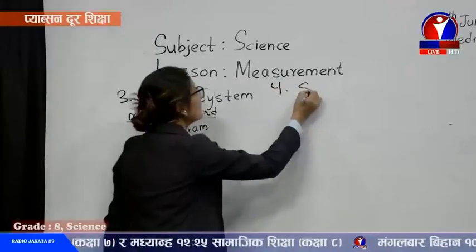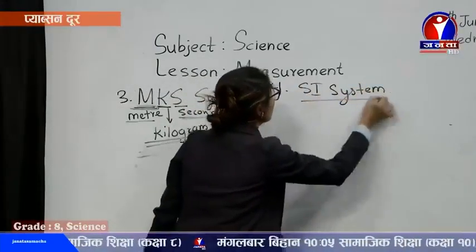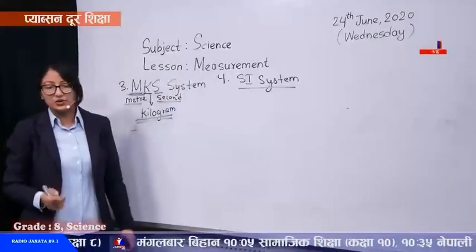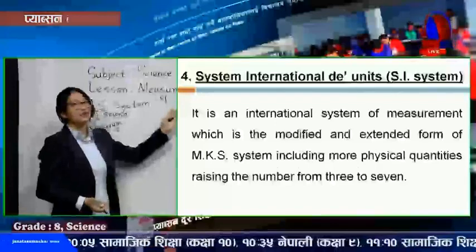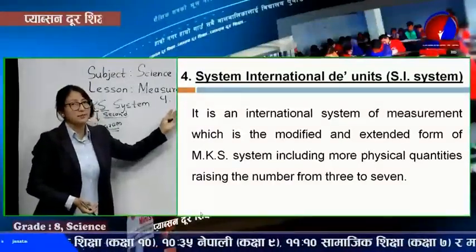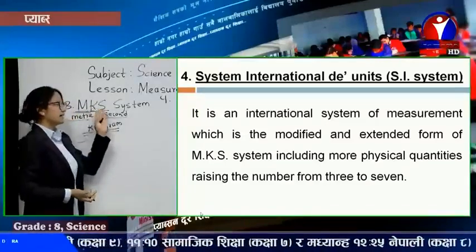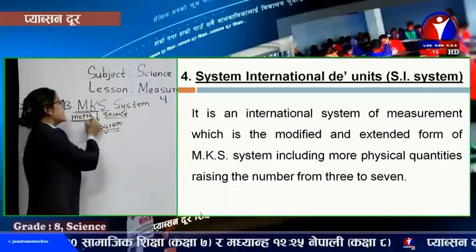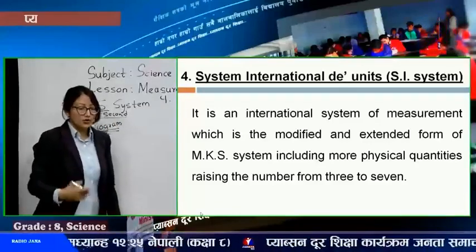The fourth one is the SI system, which in French is also called System International, the units. It is an international system of measurement, the advanced, extended form of the MKS system. Along with length, mass, and time, 4 more quantities are added.